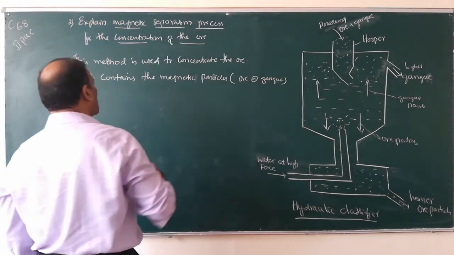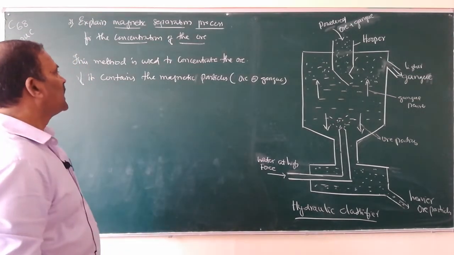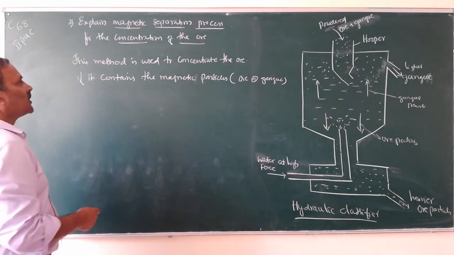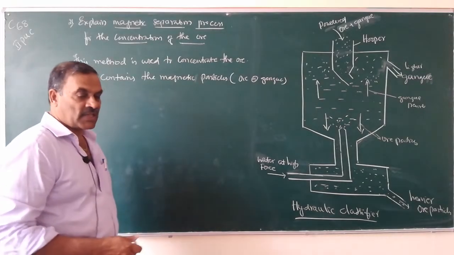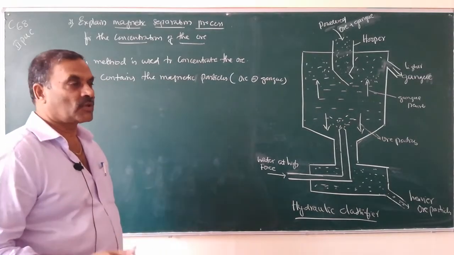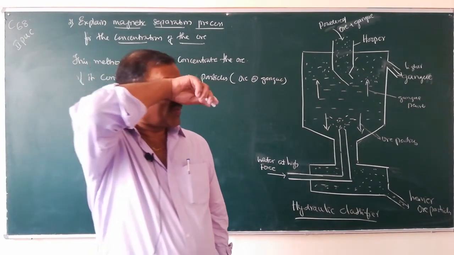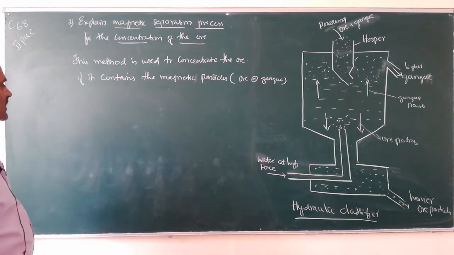If either the ore or the gangue are magnetic particles, this method is used for the concentration of the ore. Here magnetic properties of the ore or the gangue particles are used to separate the ore particles from the gangue particles.